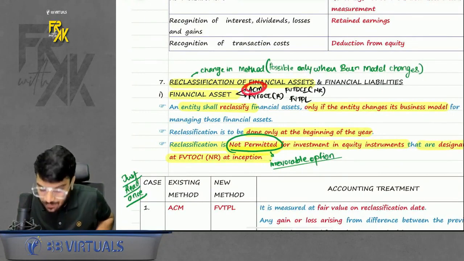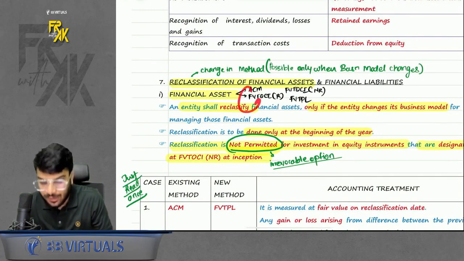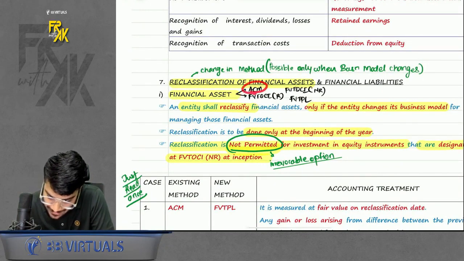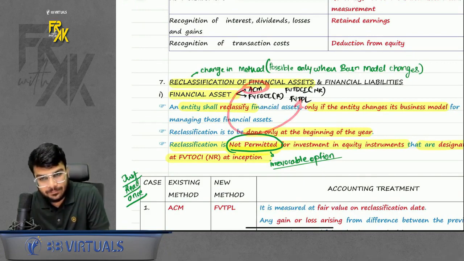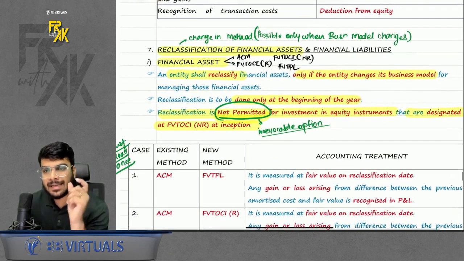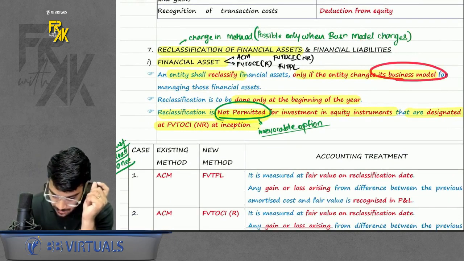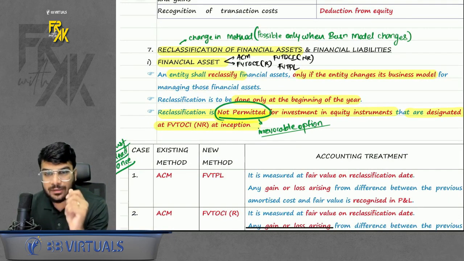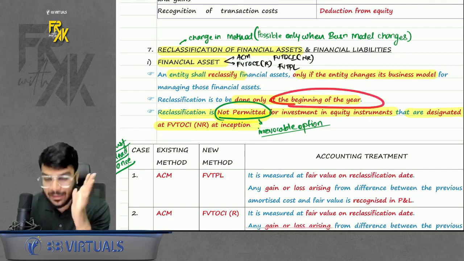So previously you were following ACM, now you might have to follow FVT OCI R, or previously you were following ACM, now you have to follow FVTPL. Do remember this reclassification happens only when there is a change in the business model, and if this change is to be done, it is to be done at the beginning of the year.